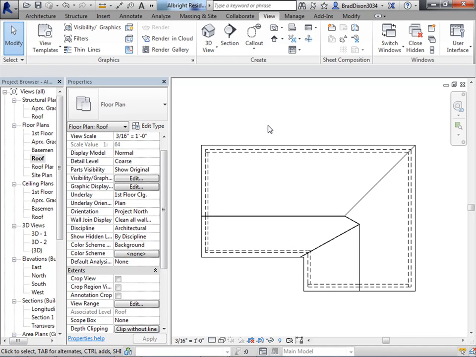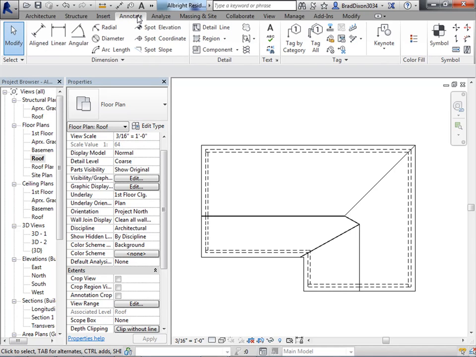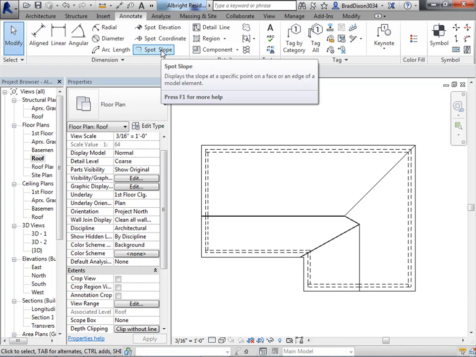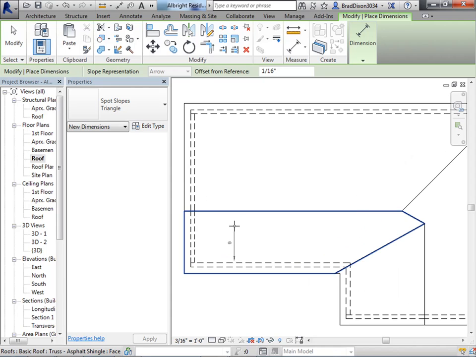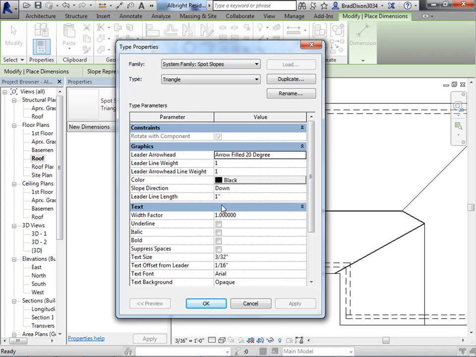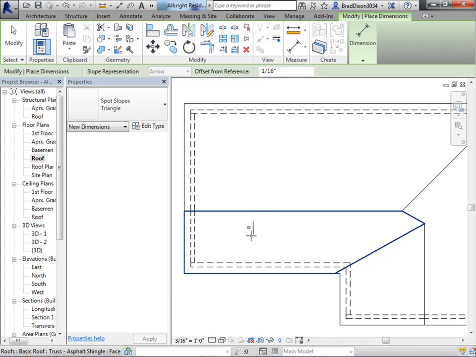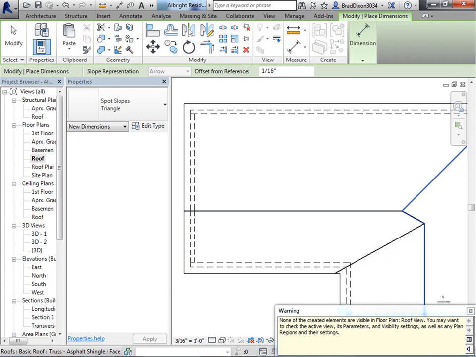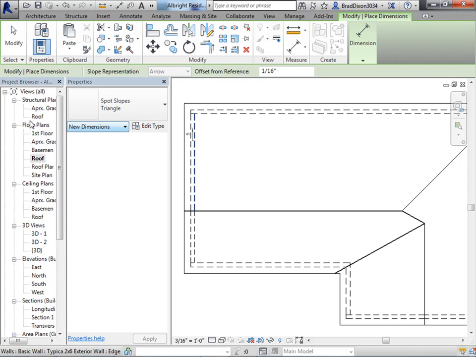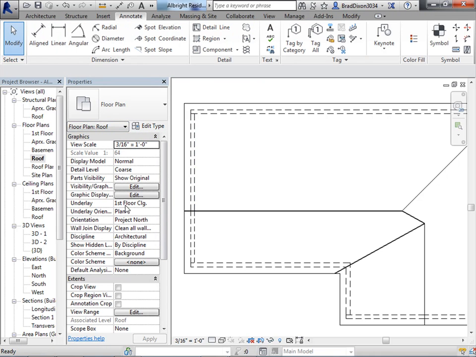The next thing that I can do is go to my annotate tab, and I can put on some spot slope lines, and sometimes these might be too big, so I can just very easily edit the size of those and change the leader line length from an inch to 3/8 of an inch, 0.375. I'm just going to drop a few of them randomly, and it's telling me that they're not visible in the roof plan because I have all my annotations turned off in the visibility graphics. I'm going to turn those back on.